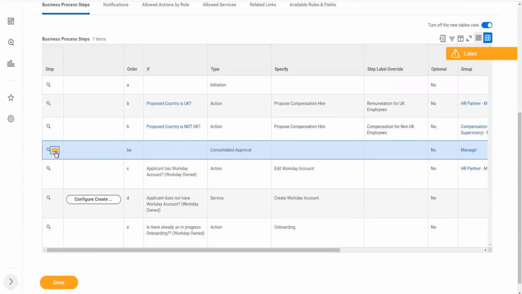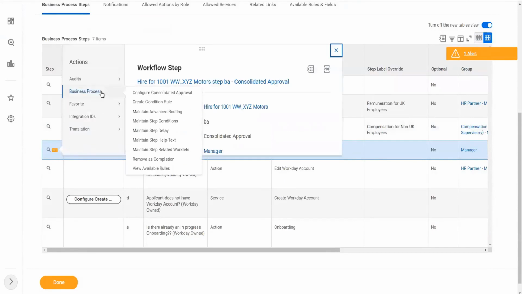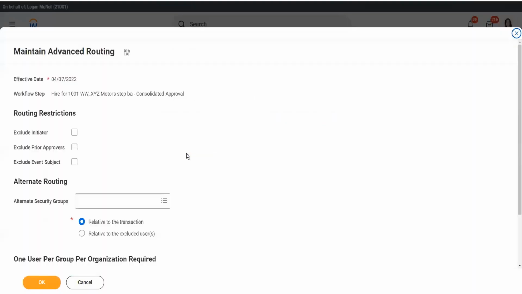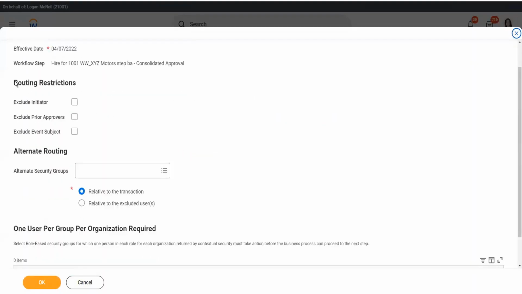So you go to the related actions of the step and you go to business process and you have maintain advanced routing. Maintain advanced routing. You click on that and there you have the ability to restrict the routings, right? I will say, exclude initiator, exclude event subject. I will exclude them from the ability to approve. If somebody is the initiator, they should not be the approver, right? If somebody is the event subject, they should not be the approver, right?